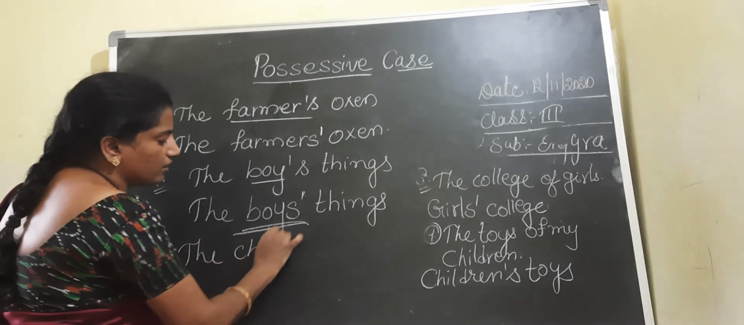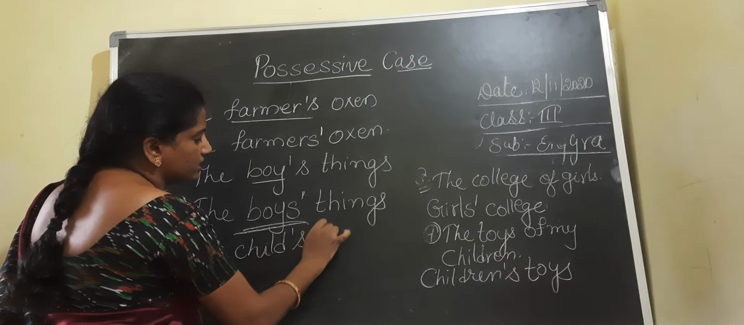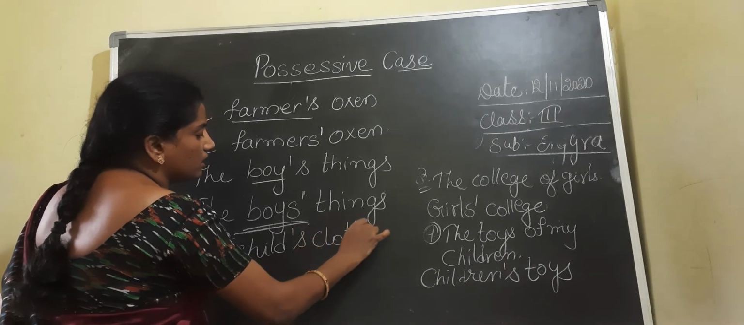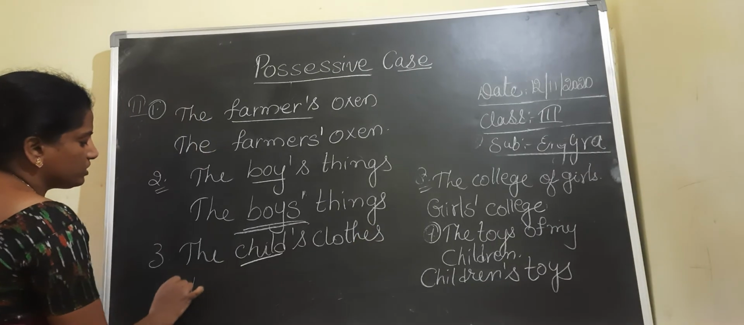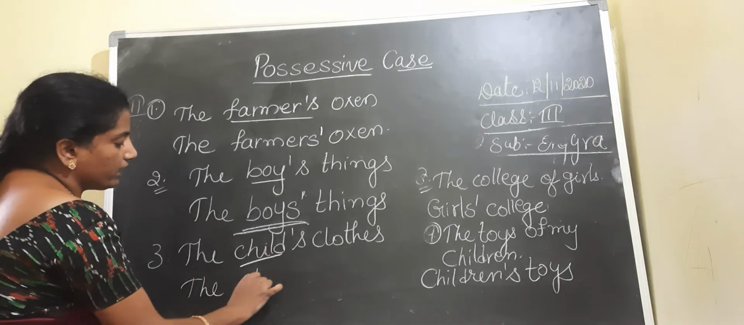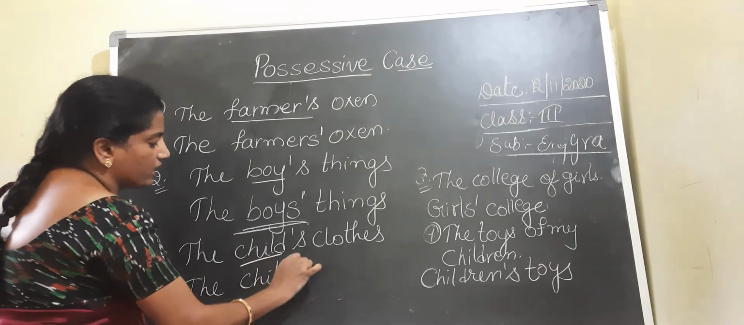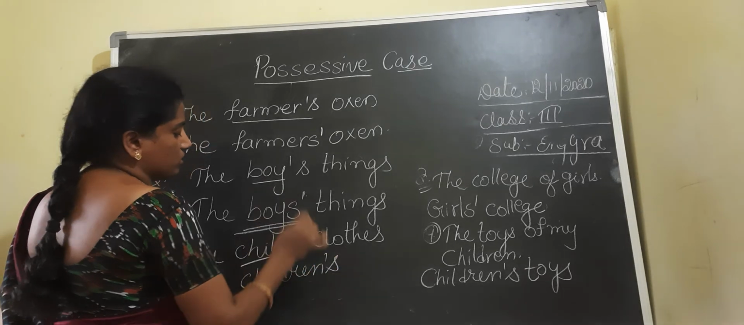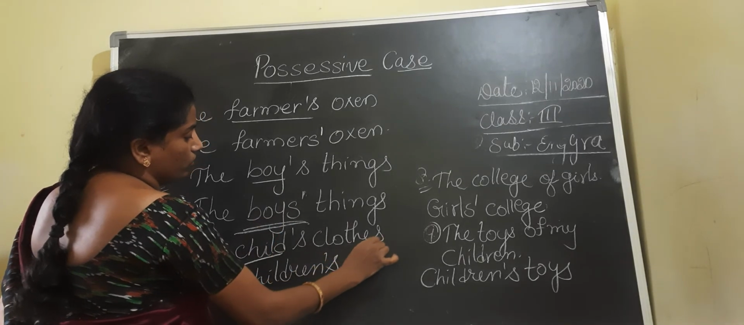Coming to the third one, the child's clothes. Here see the difference, children: child's clothes. The plural of child is children, so it becomes the children's clothes. Children, apostrophe s: children's clothes.